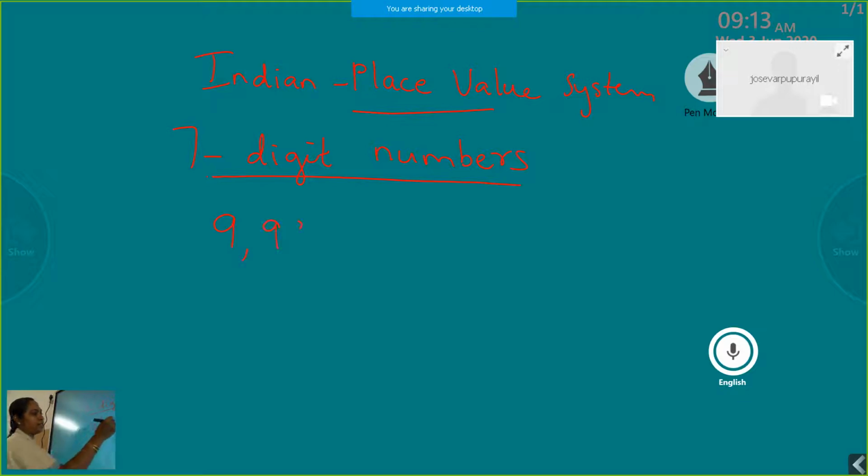The largest 6-digit number is 9,99,999. You just add 1 to this 6-digit number. When you add 1 to this 6-digit number, you will get a 7-digit number, which is the smallest one.